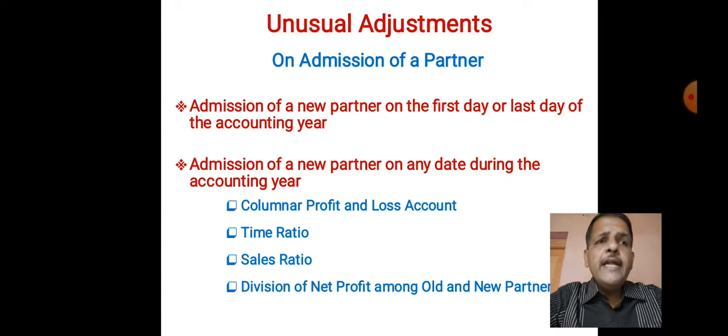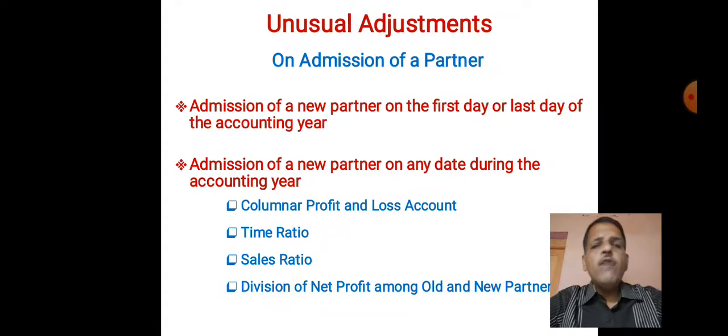And we may divide certain items on the basis of that if no information about sales is given. Sometimes it may be given that our sales were usual for the first 3 months, thereafter they doubled. If such an adjustment is there, then we have to calculate the sales ratio differently. But in a normal situation, sales ratio we can calculate usually as 1:3.